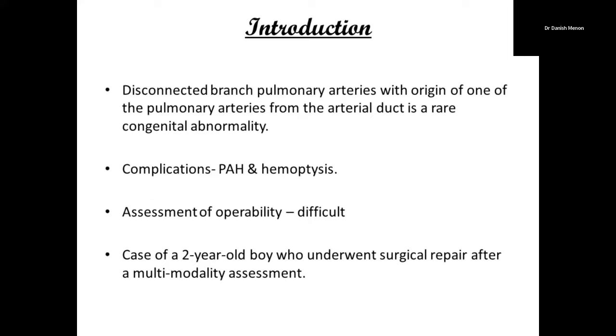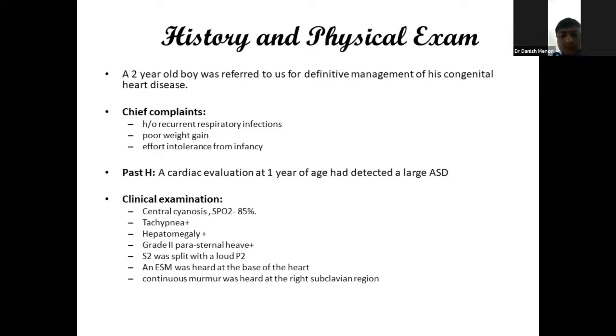We report a 2-year-old boy with disconnected pulmonary arteries with severe pulmonary artery hypertension who underwent surgical repair after a multimodality assessment. He presented to us with recurrent respiratory infections, poor weight gain, and effort intolerance from infancy. On clinical examination, he had central cyanosis with oxygen saturation of 85%. He was tachypneic and his liver was enlarged.